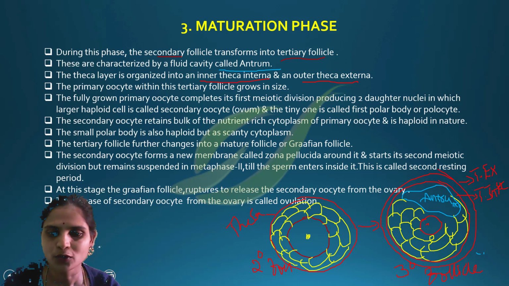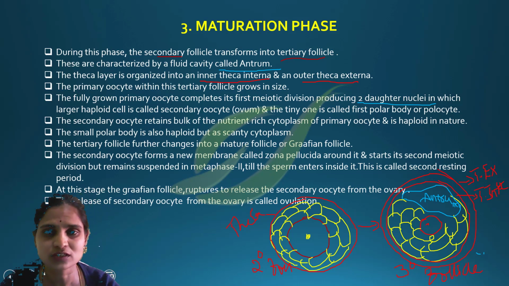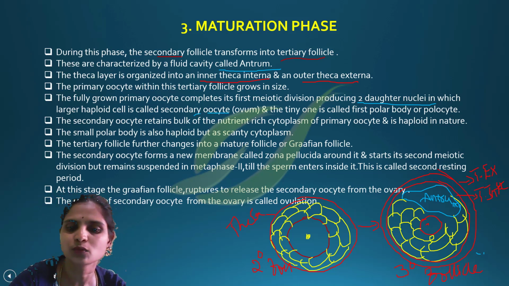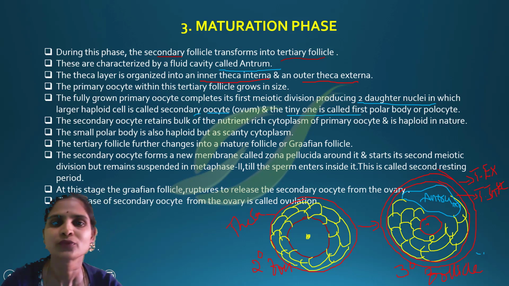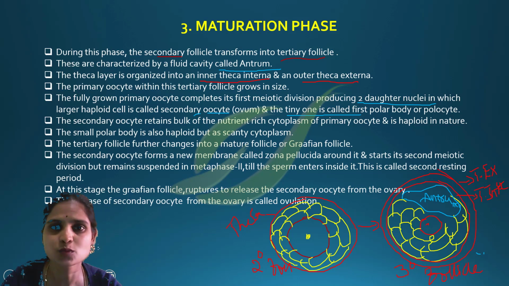It will undergo meiosis 1 and produce two daughter cells, and for some time it will be arrested also. Later the meiosis will be completed and it produces a secondary oocyte and a tiny one called the polar body, or polocyte.